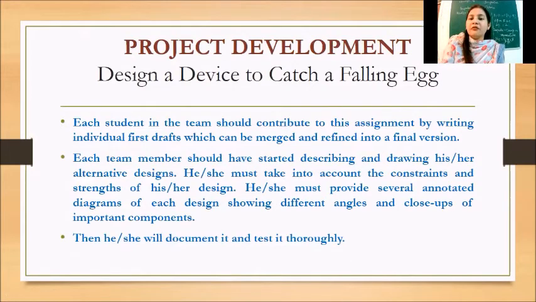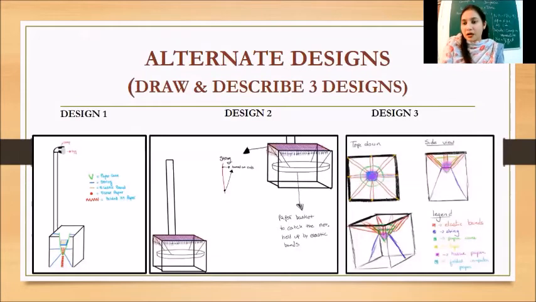So each student will contribute to this assignment by writing individual first drafts, and all those drafts will be merged and developed into a final version. Then they will think upon the advantages and disadvantages. They will be drawing their annotated diagrams from different angles, and for this purpose they will be provided some resources also. They can discuss with the teachers. They can go to the library as well. They can surf the net also.